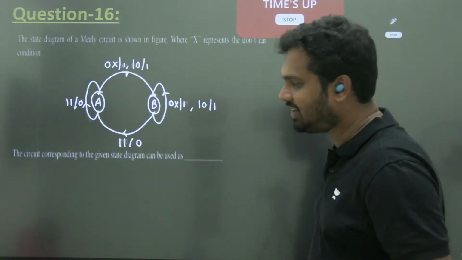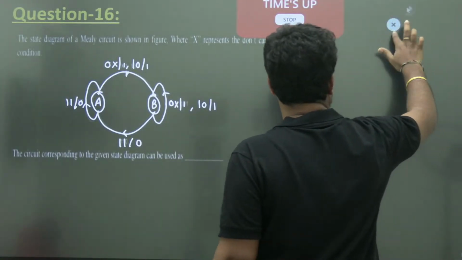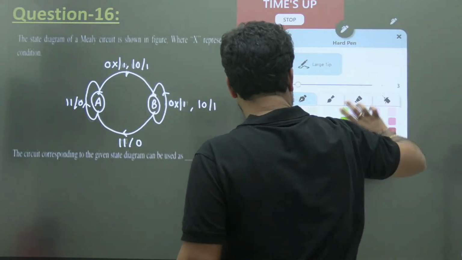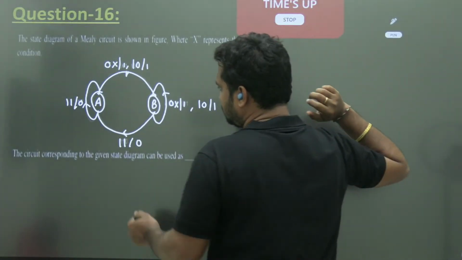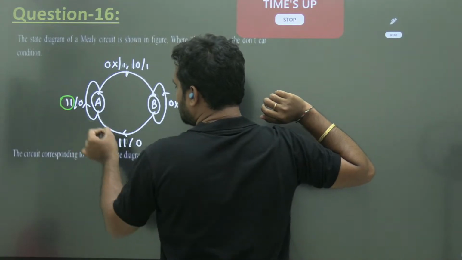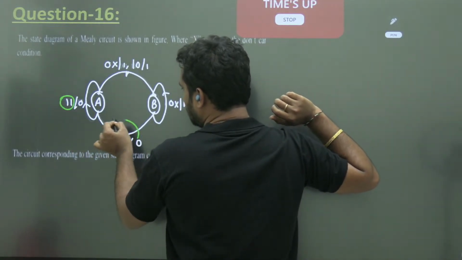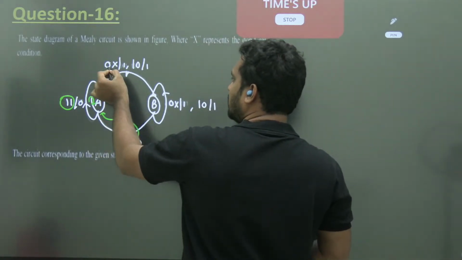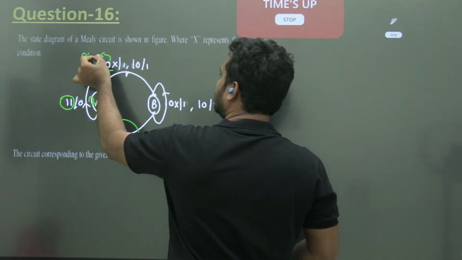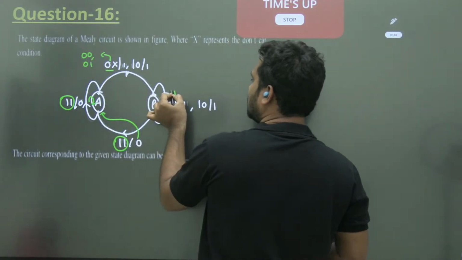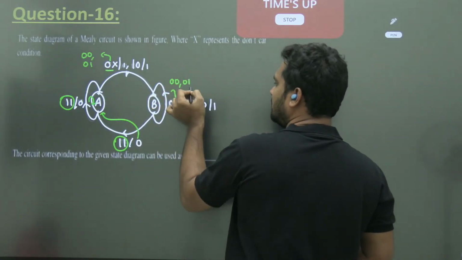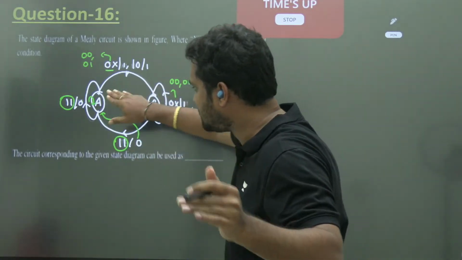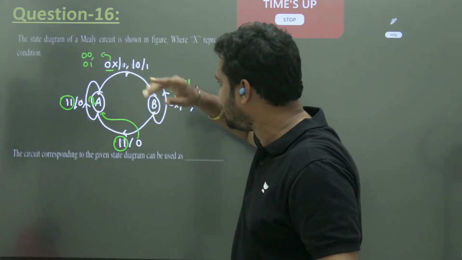Listen. According to this figure, whenever your input is 1 1, your output is 0. And what does 0 cross mean? 0 0 and 0 1. It means it can presently be at state A or state B, it doesn't matter.